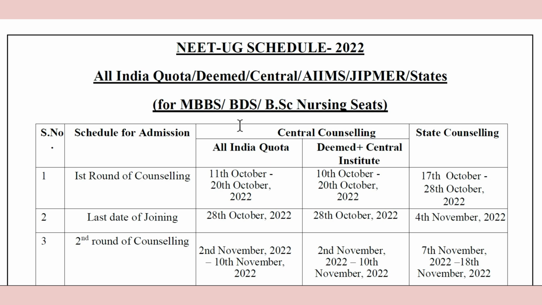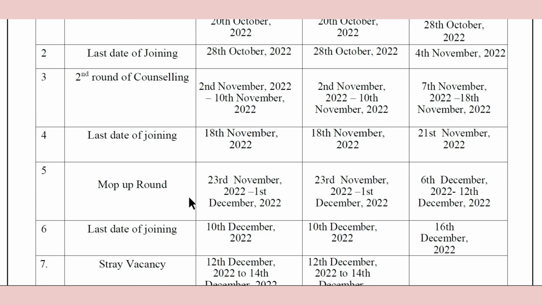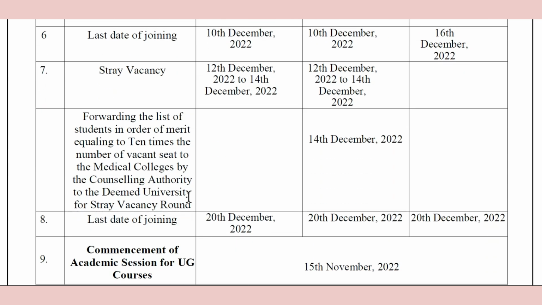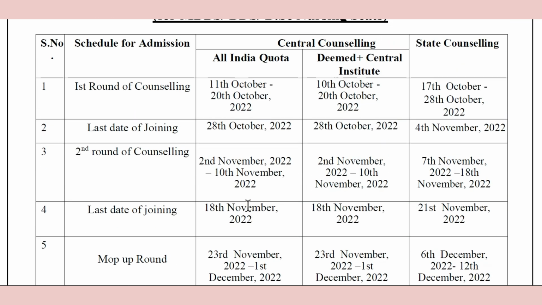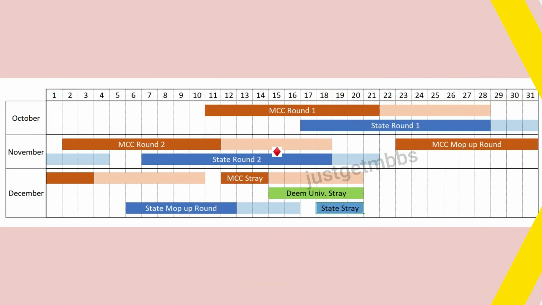So the dates are available here. You can see in a very detailed manner: first round of counseling, second round of counseling, mop-up round, and finally stray vacancy round. Even though this is very clearly given, let us visualize it in a slightly different way so that it makes even more sense to understand how this counseling is overlapping with each other. So what I have done is I have created an Excel spreadsheet based on the dates given in the MCC combined schedule.